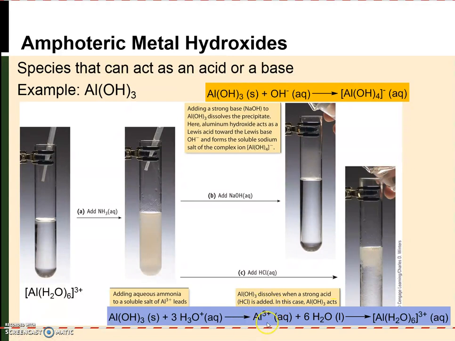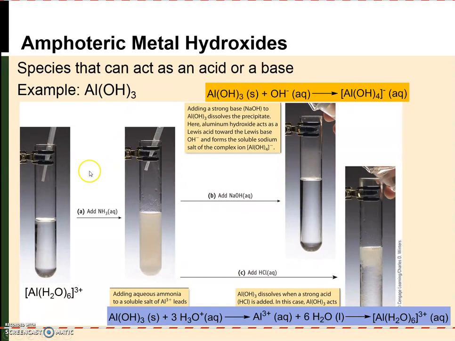Then we're left with just aluminum-3 ions in solution, which we know will reform an aqua complex with water. But we've now basically consumed the hydroxide and formed more water, leading to dissolution of the aluminum hydroxide.